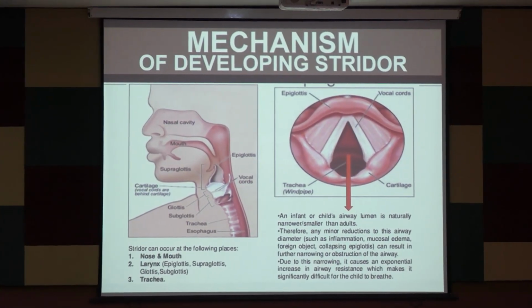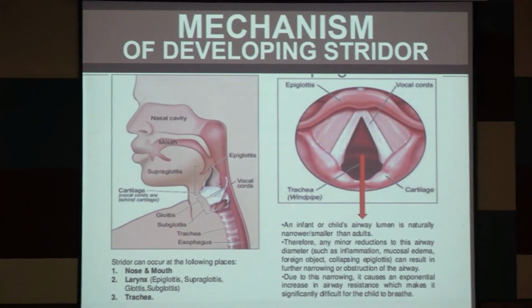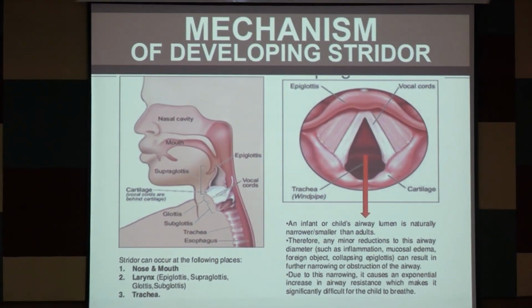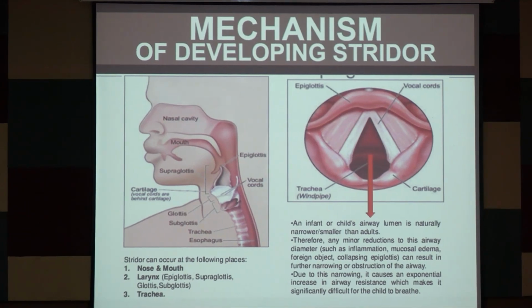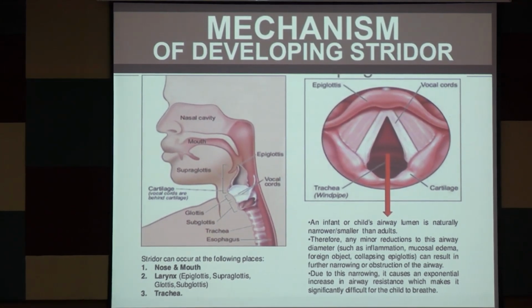The main difference is that the infant or the child's airway lumen is naturally narrower or smaller than the adult's. The diameter of their airway is not similar to ours. Now, if there are any causes, congenital or acquired, where there is obstruction of the airway, you know one formula: resistance is proportional to the fourth power of the radius. So if their airway is narrower, now if the airway becomes more narrow, what will happen?